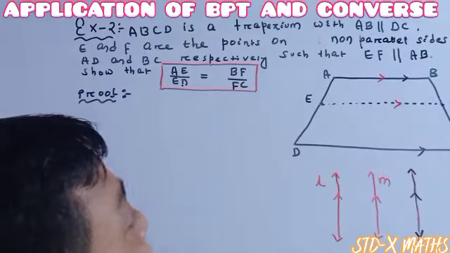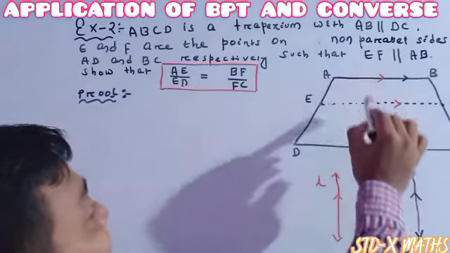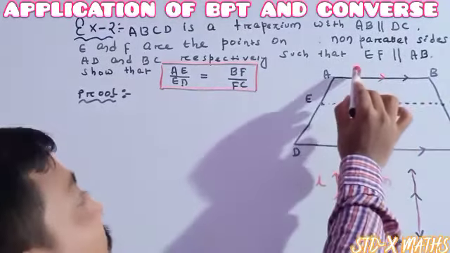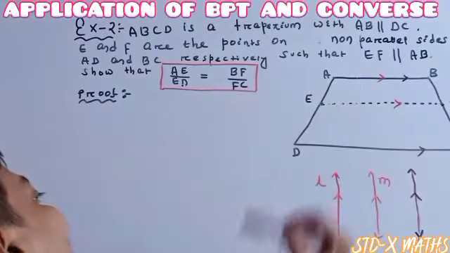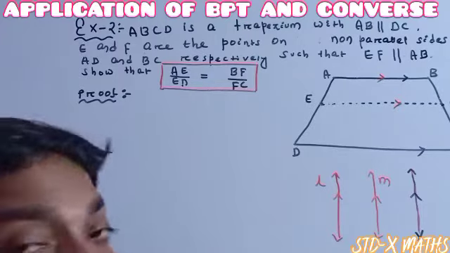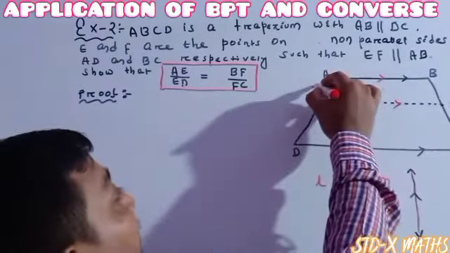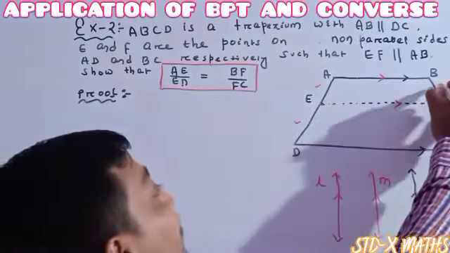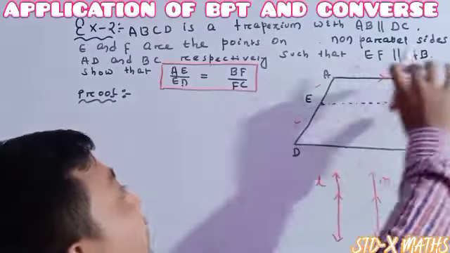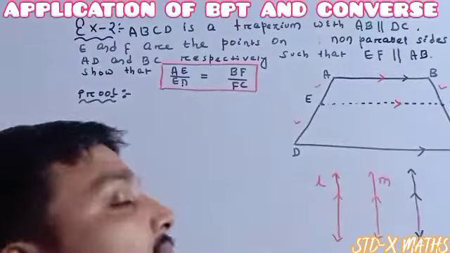So in the same way, whenever this line is parallel to this line and one of the lines EF is parallel to this one, it means these three are parallel to one another. And it is asked that you have to prove this one divided by this one is equal to this one divided by this one. Otherwise, this ratio is the same as this ratio.